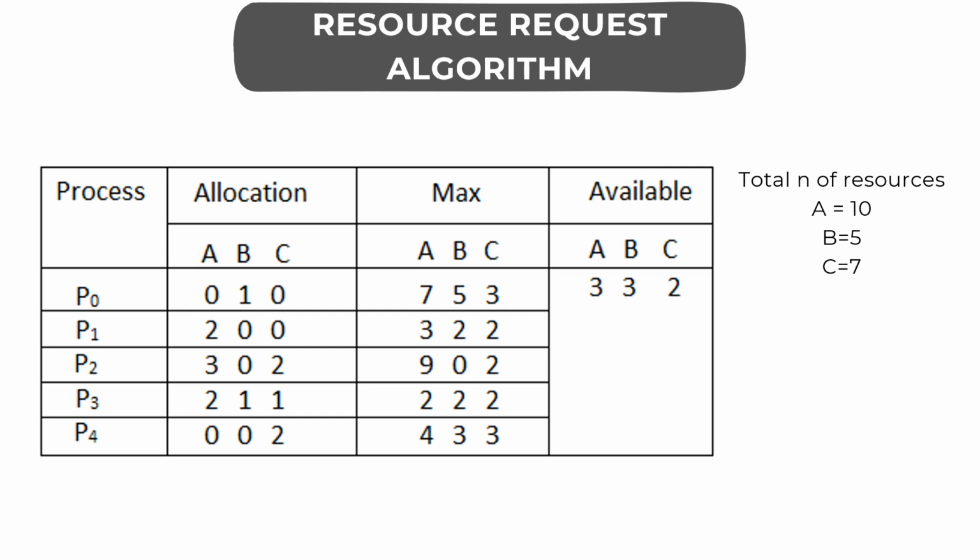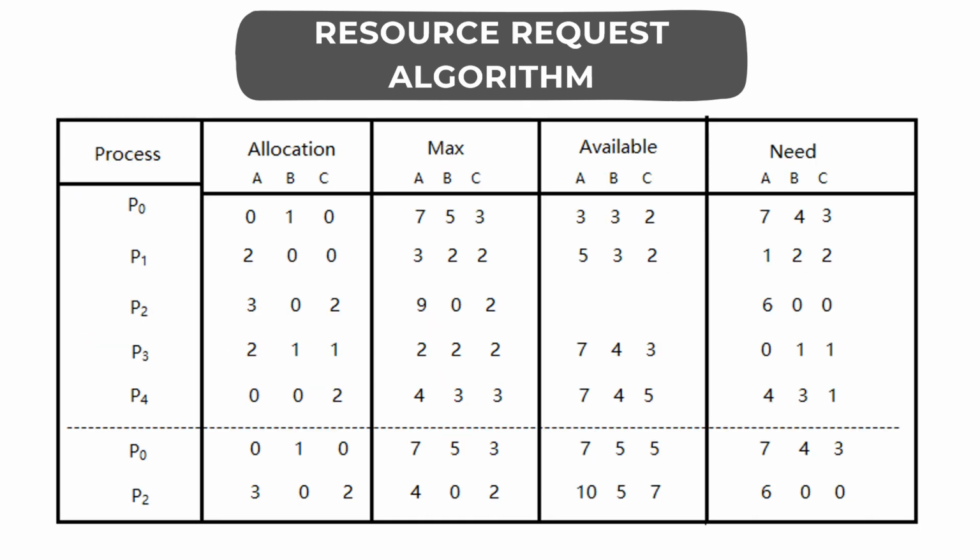Now let us consider an example for the resource request algorithm in which resource types A, B, C are present, with 10 instances of resource type A, 5 instances of resource type B and 7 instances of resource type C. As we can see, the only difference between the resource request algorithm and the banker's safety algorithm is that in the resource request algorithm, a particular process raises a request for the allocation of resources to complete its execution. In the banker's safety algorithm, there is no particular process which raises a request for allocation of resources.